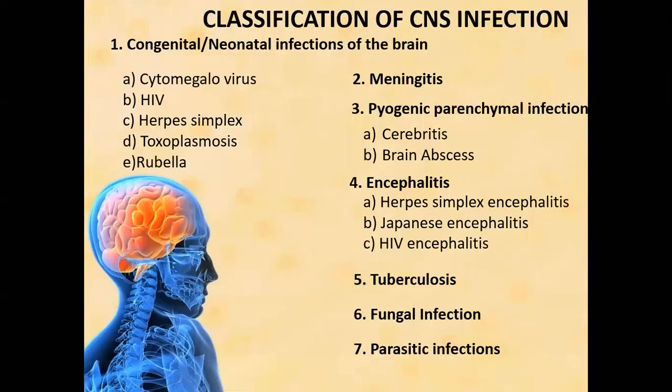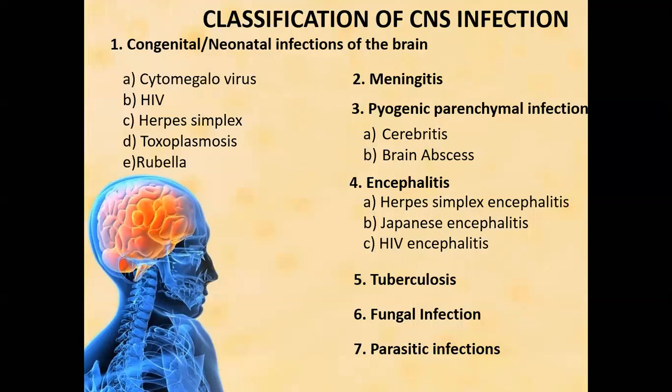Classification of the CNS infections. These are classified into congenital or neonatal infection of the brain, and these are most commonly called TORCH syndrome. These infections are transmitted from the mother to the fetus. The common organisms are cytomegalovirus, HIV, herpes simplex virus, toxoplasmosis, and rubella virus.